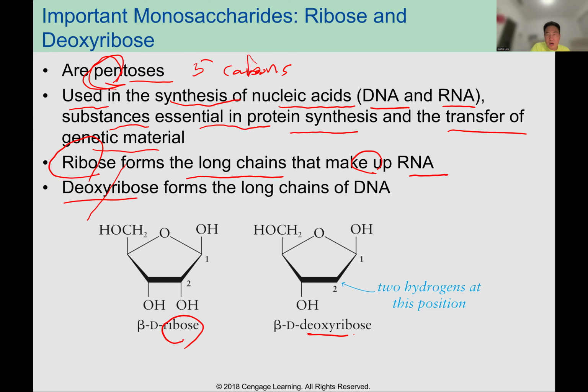Deoxyribose. This deoxyribose forms the long chain of DNA. Why is it deoxy? Because oxygen is removed. Where? At C2. Can you see C2? In this case, you can see a hydroxyl group. In this part, there's no hydroxyl group, only hydrogen. So deoxyribose is the reverse of this one.